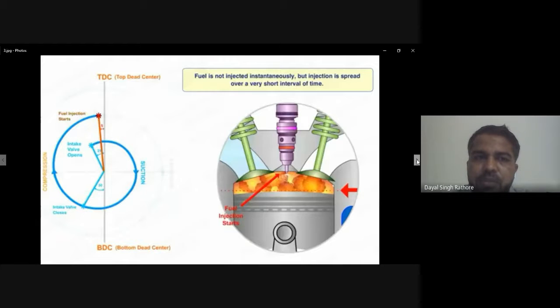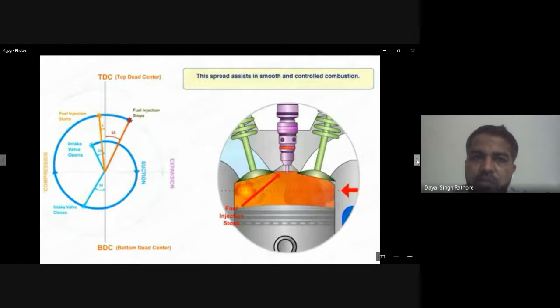Fuel injection will close 25 degrees after the piston TDC position.